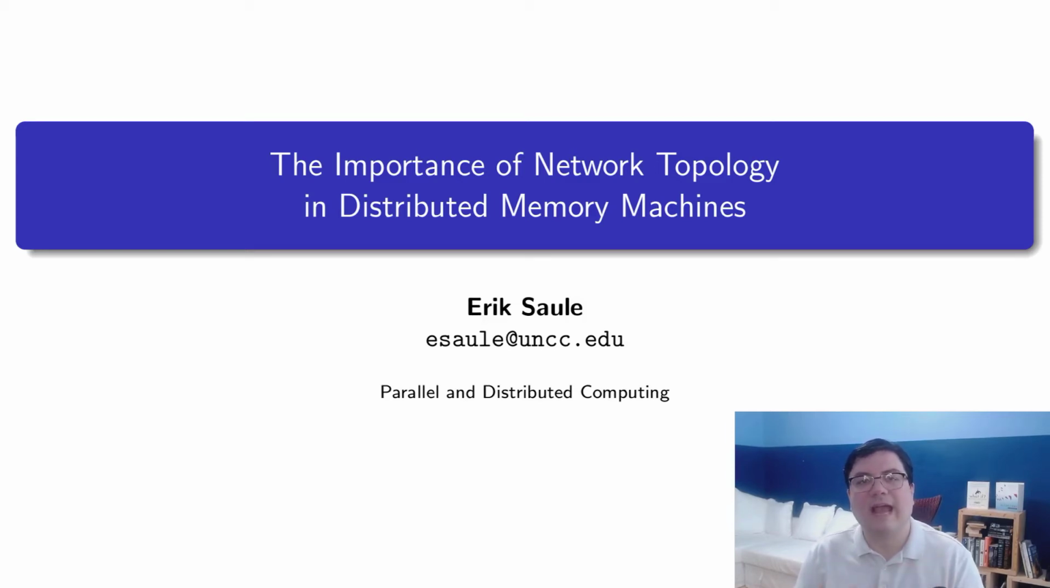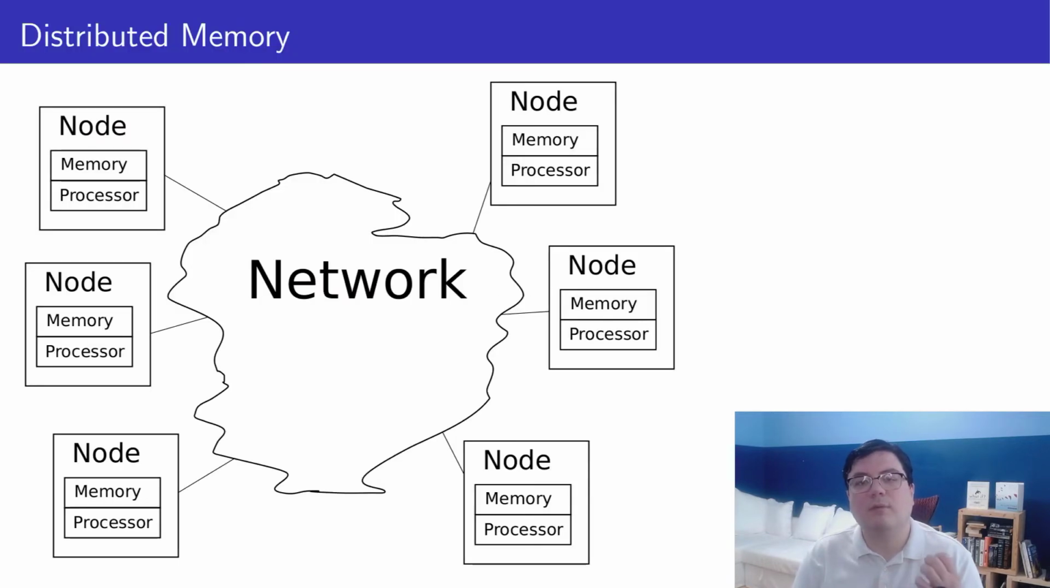Today, we will see how the network topology of distributed memory machines impacts the practical performances that one experiences. Distributed memory machines are composed of nodes with independent memory. Applications running on such machines need to communicate through the network to coordinate the execution of the application.